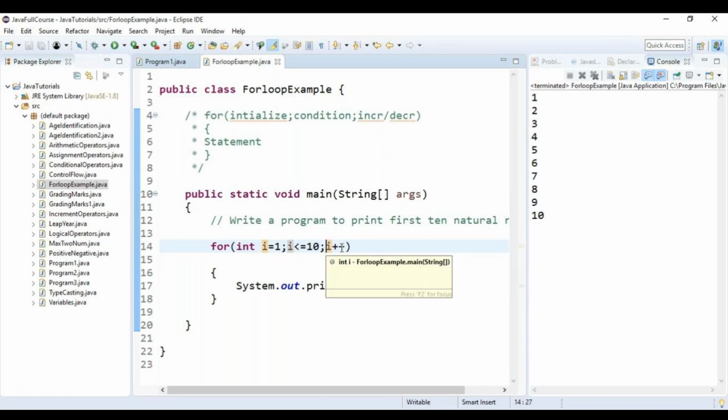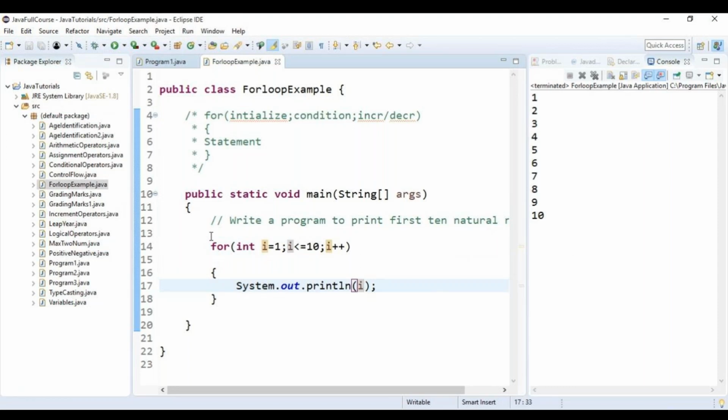Here I'm not worried because i itself is the one which keeps on incrementing and which I'm trying to print also. We are not assigning it to any other variable. Every time it is initialization, then checking the condition, then incrementing, so we are not worried whether it is pre or post. Clear? So this is one program to display all the 10 numbers.